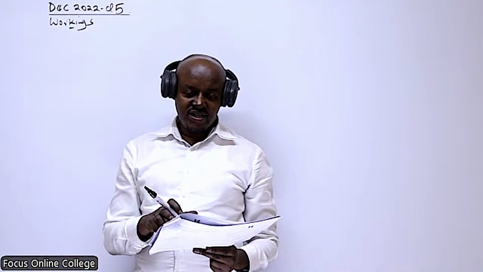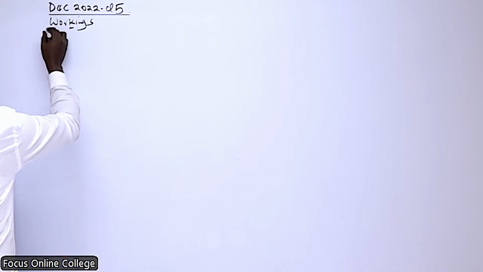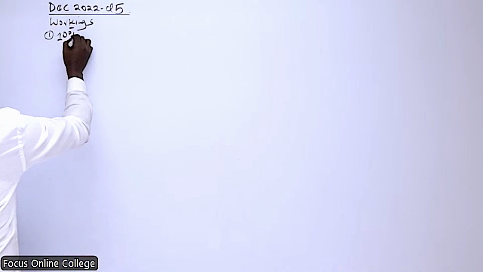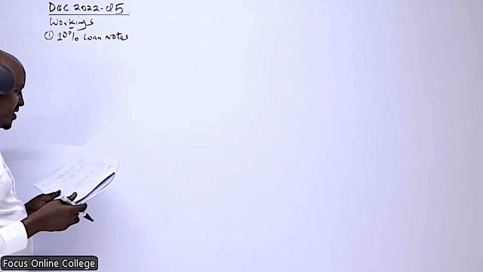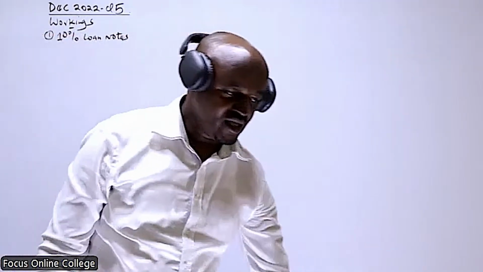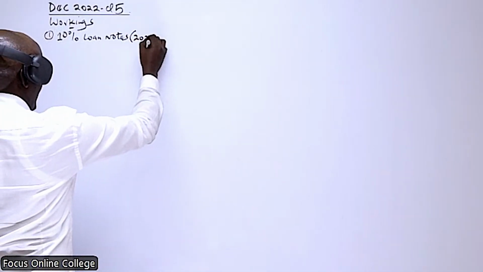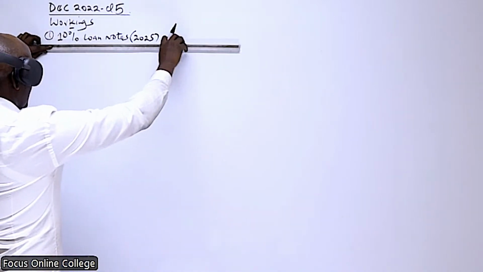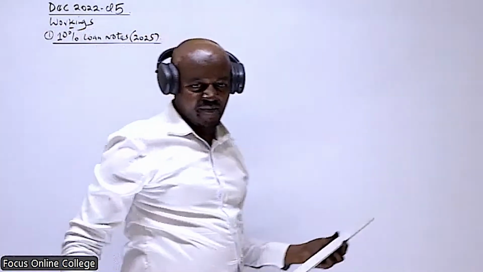So can we go to our statement of financial position, at paragraph 1, specifically where we have non-current liabilities. Can you see the non-current liabilities in our statement of financial position? In that case, we have 10% loan notes. Can you see the 10% loan notes, which are dated 2025? I hope you can see that under the non-current liabilities. Please confirm whether you can see this in the statement of financial position.